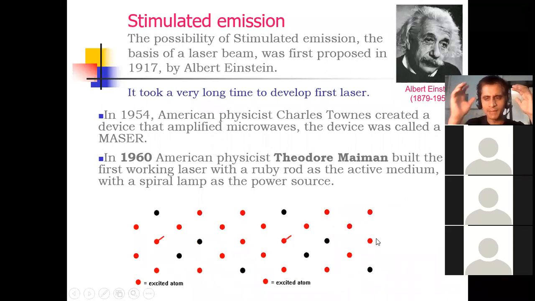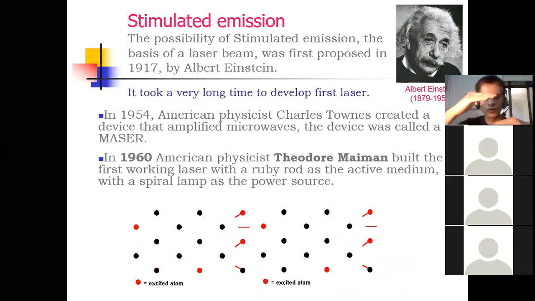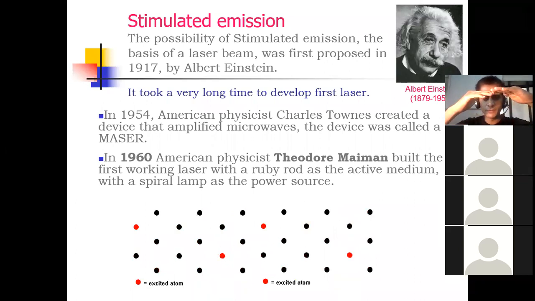Black means your atom is in the lower state, and after absorbing some energy from an incident photon, it will make a transition from lower to higher. That is known as absorption. When the transition takes place from higher to lower without any requirement of an external agent, that is spontaneous emission.